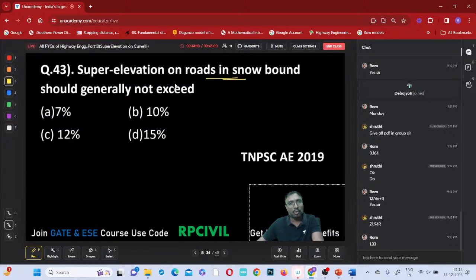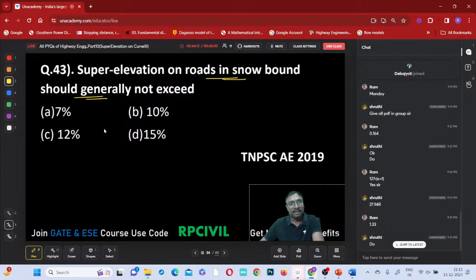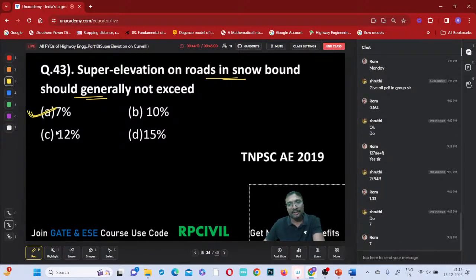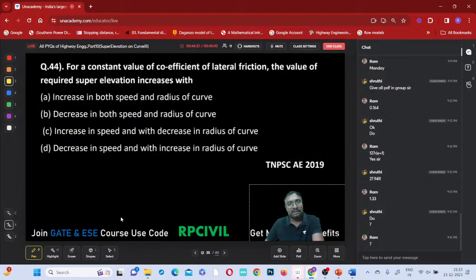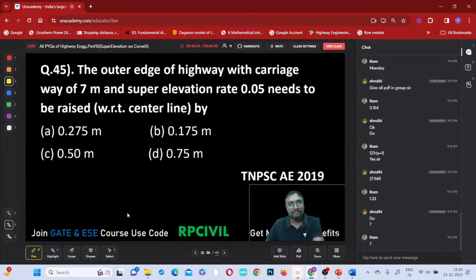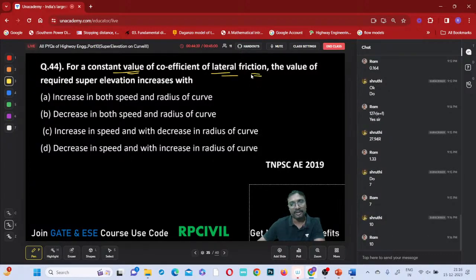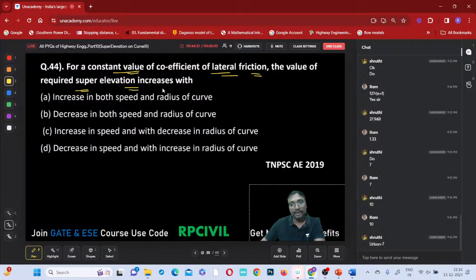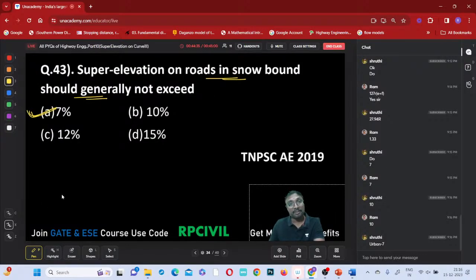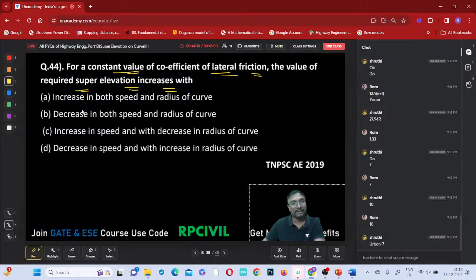Super elevation on roads of snowbound areas generally. Whenever it is snowbound, not more than 7% only, no? Snowbound means not more than 7%. If simply hilly is given, it is 10%, no? Now, for a constant value of the coefficient of lateral friction, the required super elevation increases with, right? Urban roads 4%, not 7. Urban roads 4%, not 7.